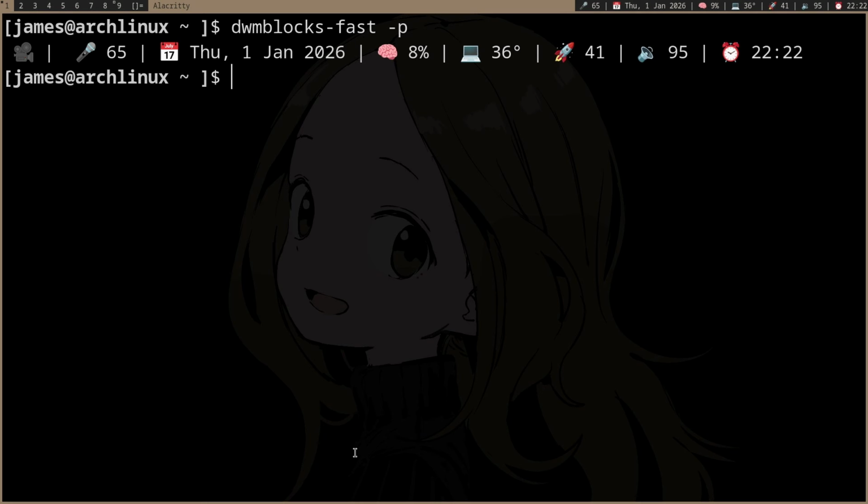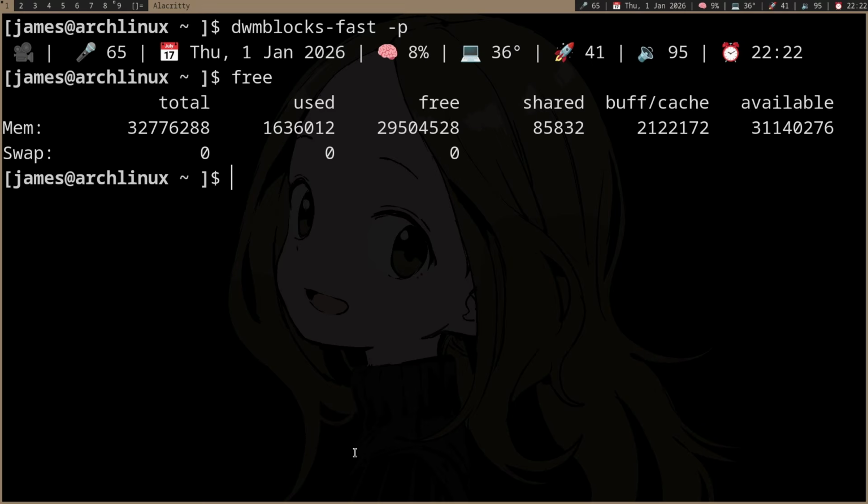How do we get RAM usage? So the first command you probably want is free. And then what we want is used divided by total. Of course, we want the numbers here. So we can isolate the second line with grep.